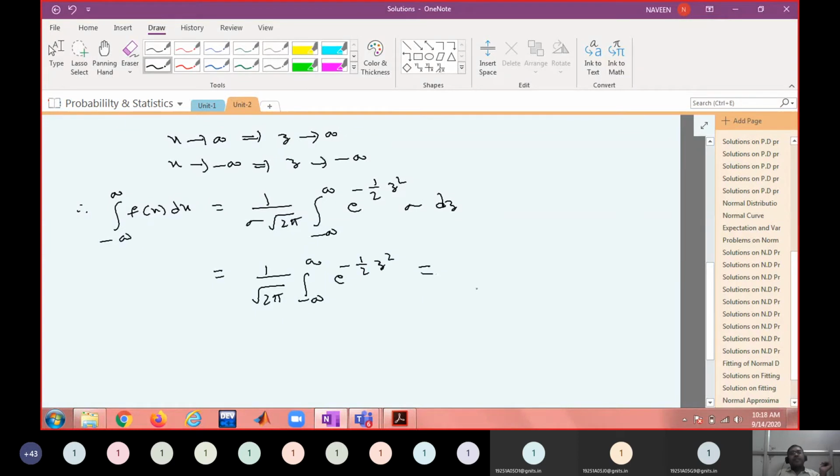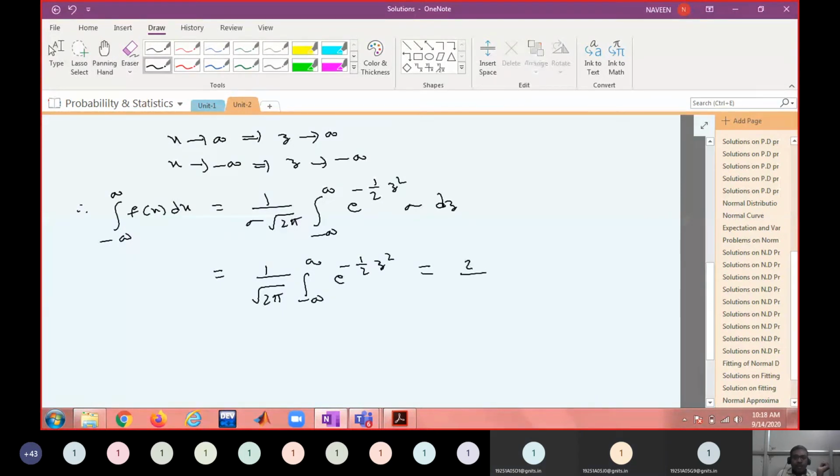Now how can I simplify this integral? What are the limits? Minus infinity to infinity. Now what are you seeing here? z square, even powers. So how can I rewrite this? 2 times the integral from 0 to infinity, because it is an even function, right?